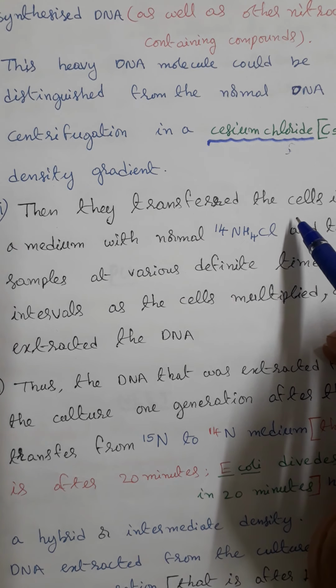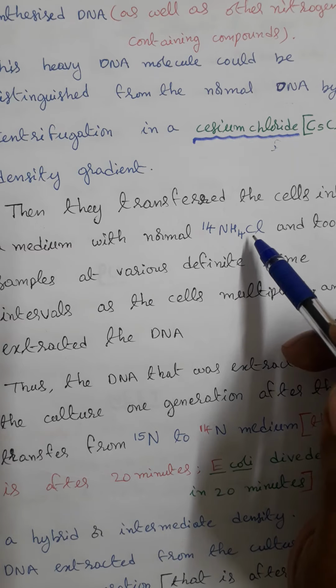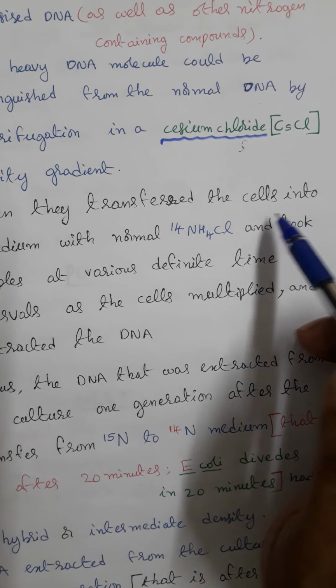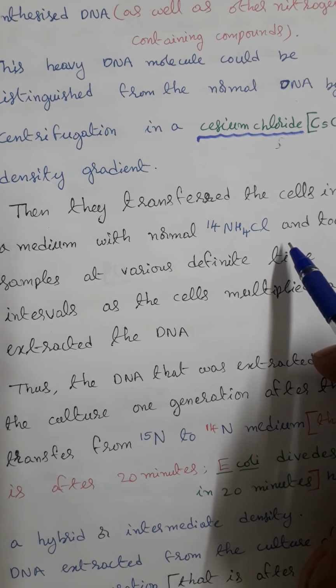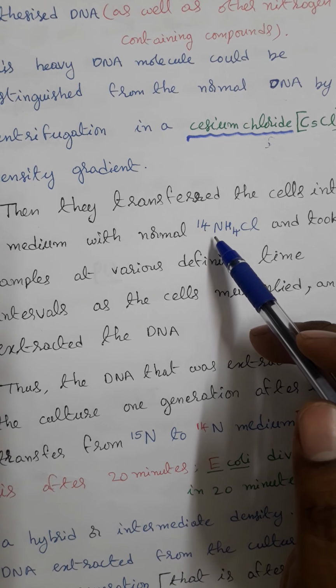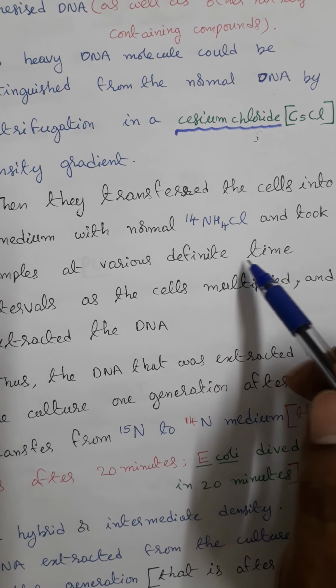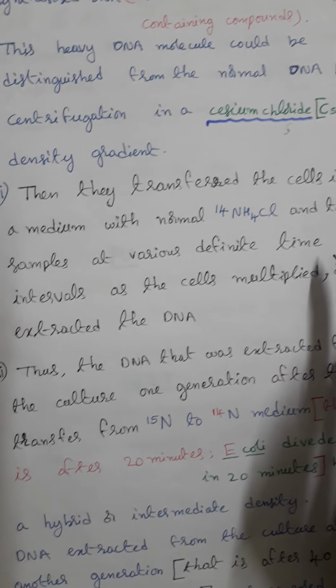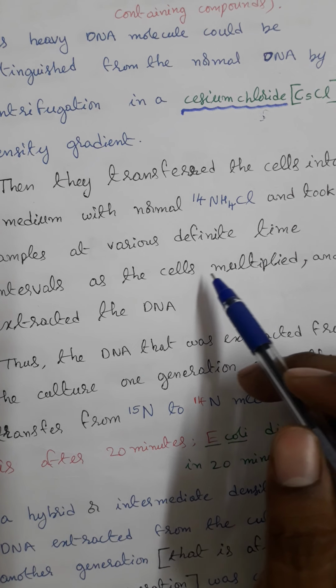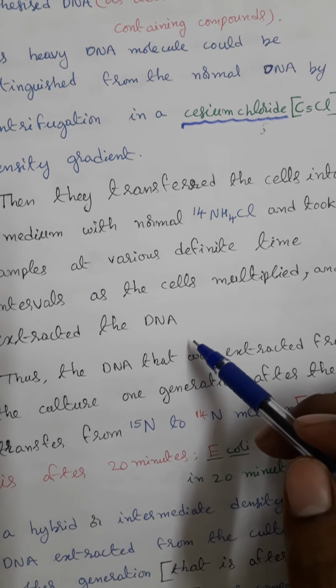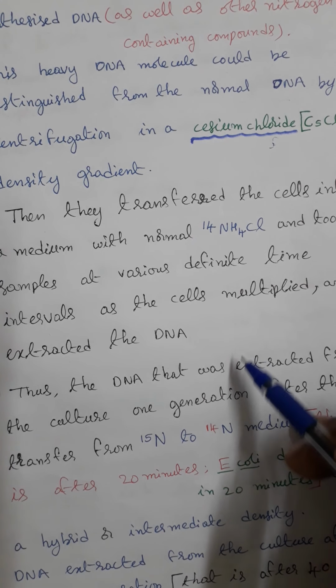Then they transferred the cells into a medium with normal 14NH4Cl and took samples at various definite time intervals as the cells multiplied, and extracted the DNA.